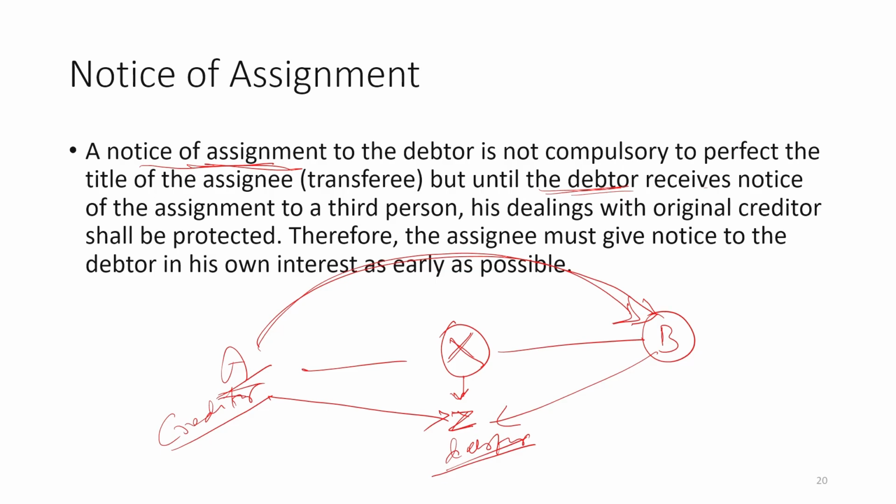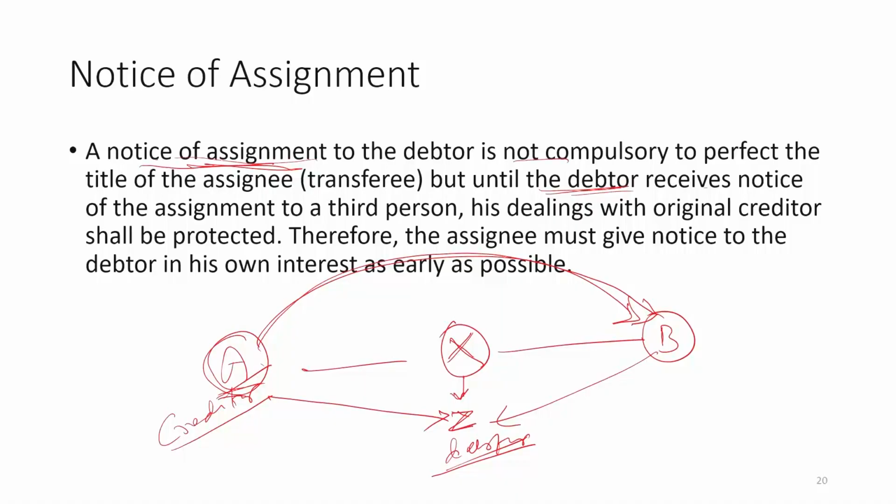The creditor will transfer his claim to Mr. B. What he is saying is that notice of assignment to the debtor is not compulsory. That means A is not bound to give this knowledge or notice to debtor Z that I am going to transfer my claim to Mr. B.